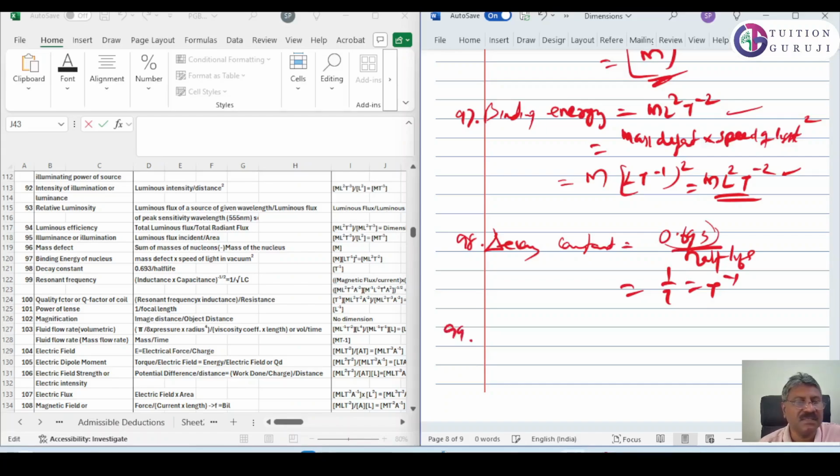99 is resonant frequency. Resonant frequency is equal to 1 by root LC.